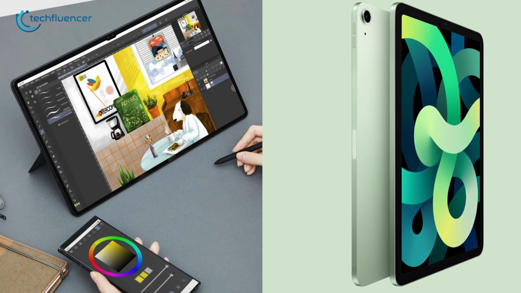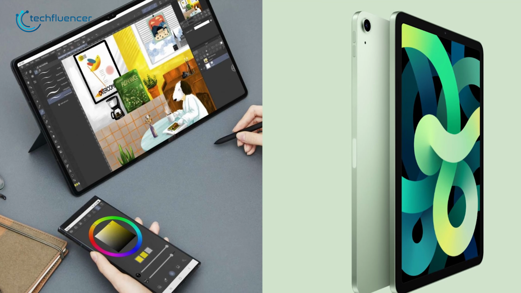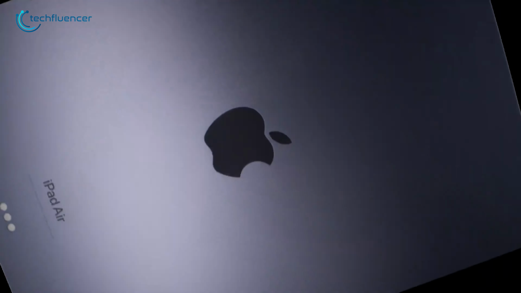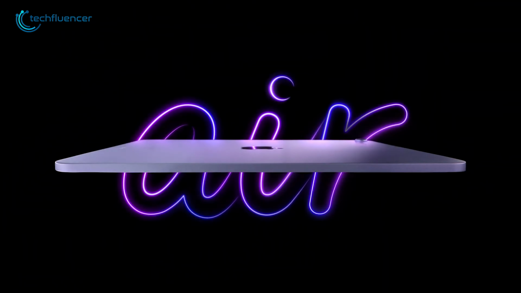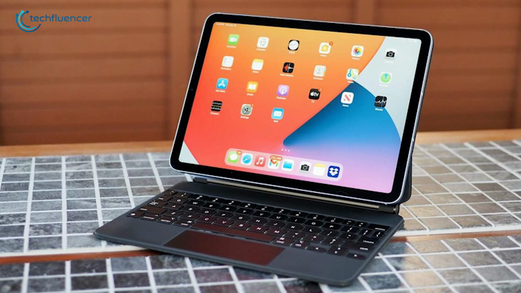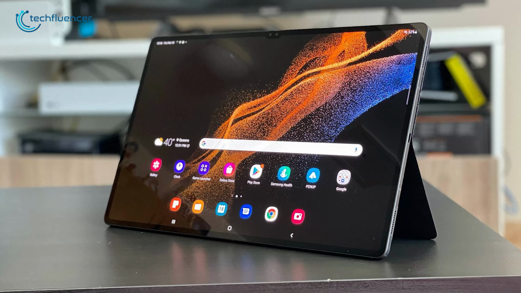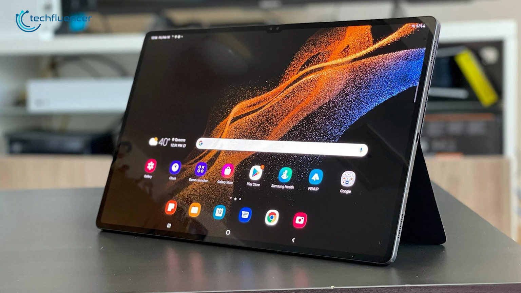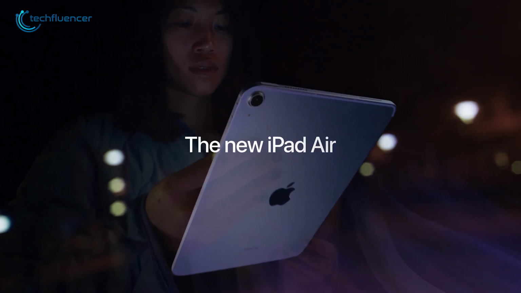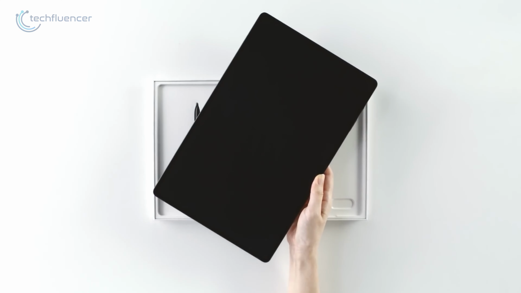So which one should be your go-to tablet? We rather leave that to you. Go for the iPad Air 5 if you're in for that A15 Bionic at a reasonable price. It will also make sense if you're deep into that Apple ecosystem. And if you want to spend a little extra, the Galaxy Tab S8 has plenty of goodies to offer. So that was all about the iPad Air 5 versus Galaxy Tab S8 debate.